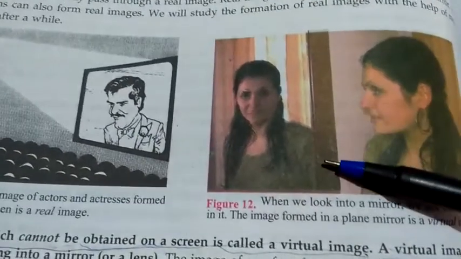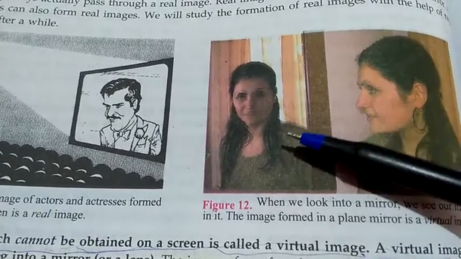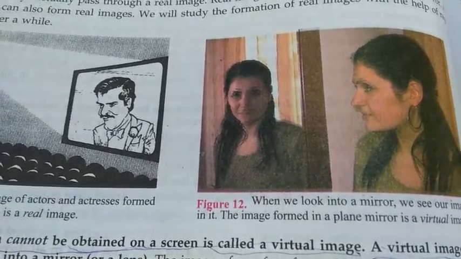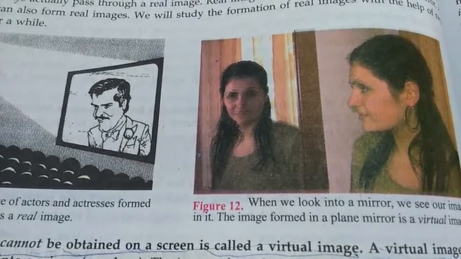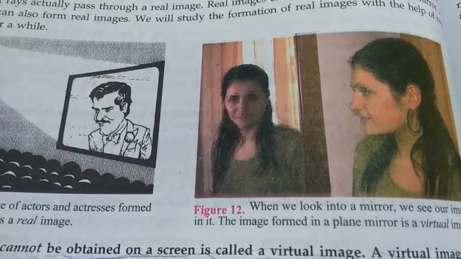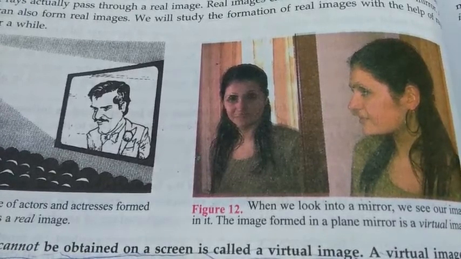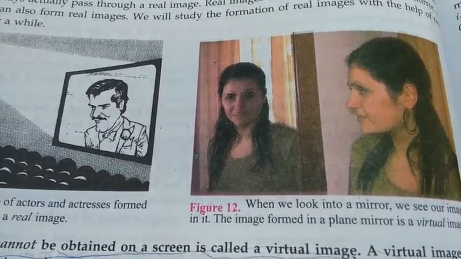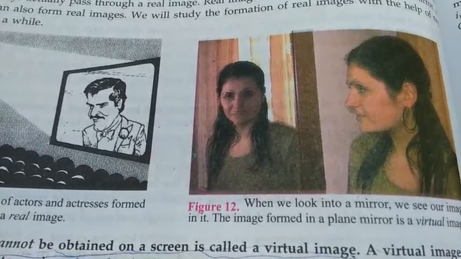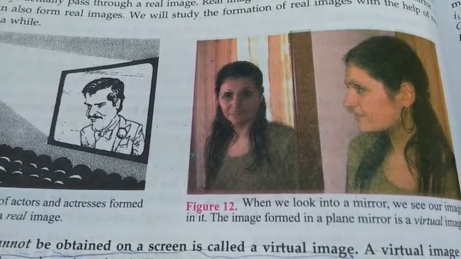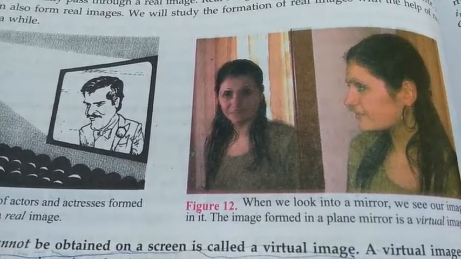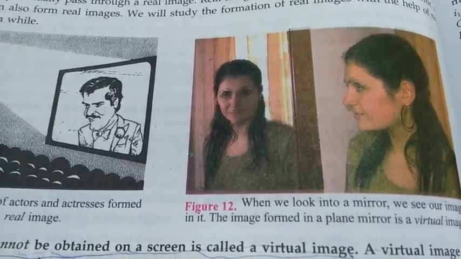But in this second picture you can see a girl standing in front of a mirror and her image is visible in the mirror, but after getting reflected from the mirror, this image cannot be obtained on a screen. If you stand in front of your mirror holding a paper in your hand, can you see yourself in the paper? No. So what is that image? That is a virtual image.